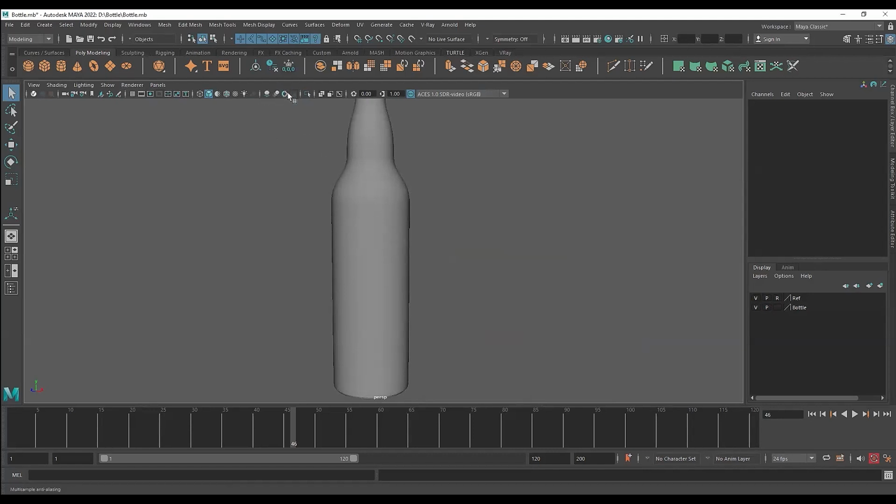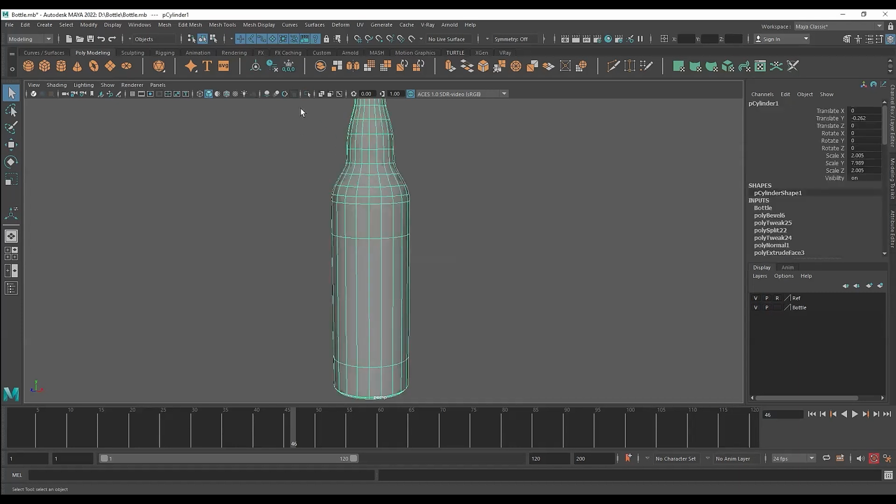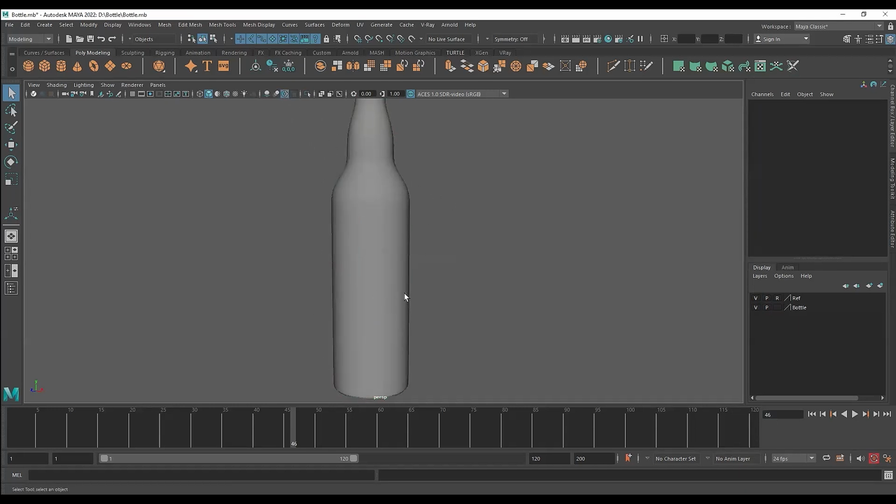By default, this setting is off to increase viewport performance. Right now, we're just working with one object, so we definitely don't need to turn it off. We can keep it on and we can see really nice and smooth edges. We only turn it off when you have hundreds and thousands of mesh pieces in your scene.